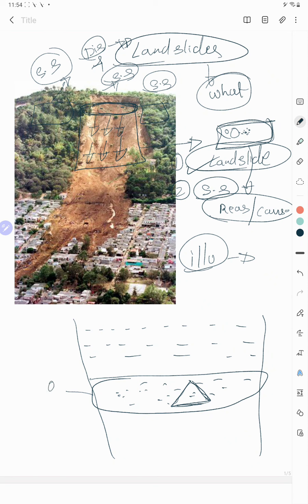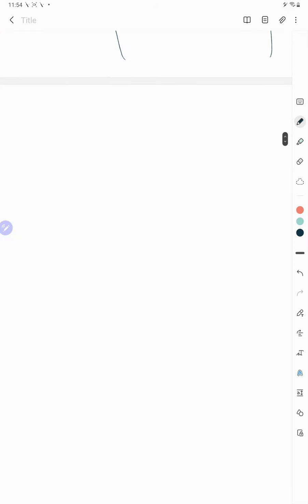That day you went to the beach and constructed a pyramid, and after that you went back to your home, and after 2 days you came back to the same place to see the condition of your pyramid. Then you came to know that this part of the pyramid has fallen off. Then you started thinking, what can be the reason for the fall? There can be various reasons, right?